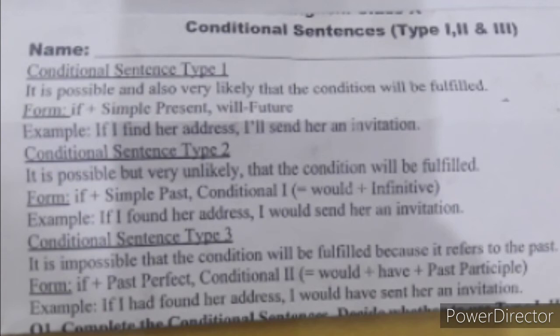परफेक्ट पास्ट परफेक्ट आपकी एक साइड पे फर्स्ट इफ़ के बाद आएगा, और past perfect की ख़ास बात ये होती है कि वहाँ पे had आता है, and then the third form of the verb is used. So if I had found her address, I would have sent her an invitation. I have given you just a small introduction to these conditional sentences, and conditional sentence number 1 you're supposed to do on your books, or on your notebook if you don't have the book.